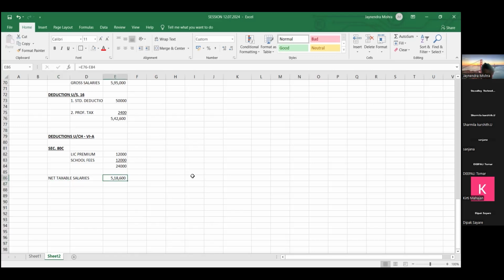Total salary is 5,18,600. 1 lakh, 1,50,000, it comes to 2,50,000. 2,50,000 plus 1 lakh, 3,50,000 plus 1 lakh, 4,50,000, again 50,000, 5 lakhs.